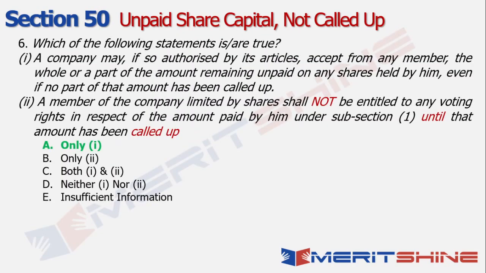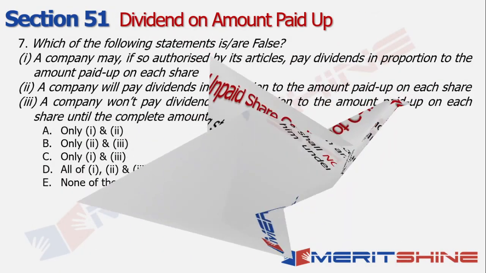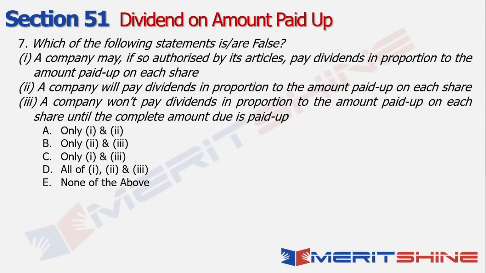So what is the correct language in this case? The correct language is: the member of the company limited by shares shall not be entitled to any voting rights under subsection 1 of section 50 until that amount has been called up, right? So that's the clarification. Okay, let's move on to the next question for the day. As always, 30 seconds for you to pause the video and mark your answers.